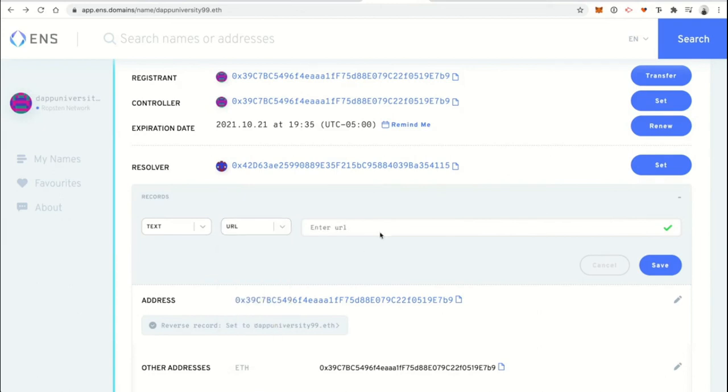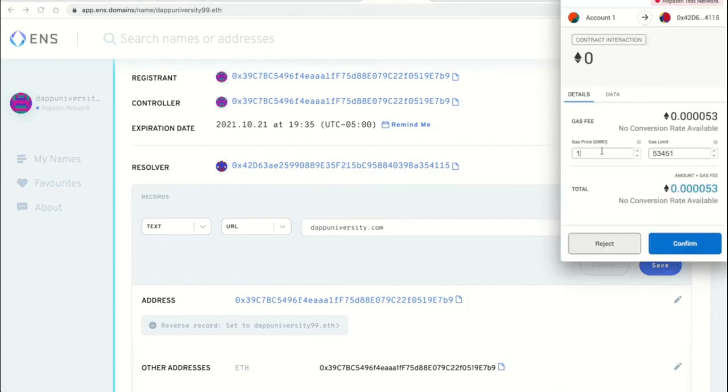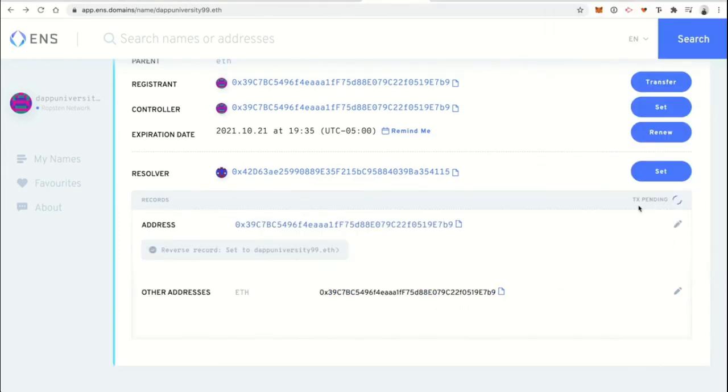So let's do a URL. So basically I'll just say dapuniversity.com. Okay, click save, and then we'll just do that here. Of course, it'll take a second to finish. But there's so many other things that you can do, including IPFS, which I'll show you here in a second.